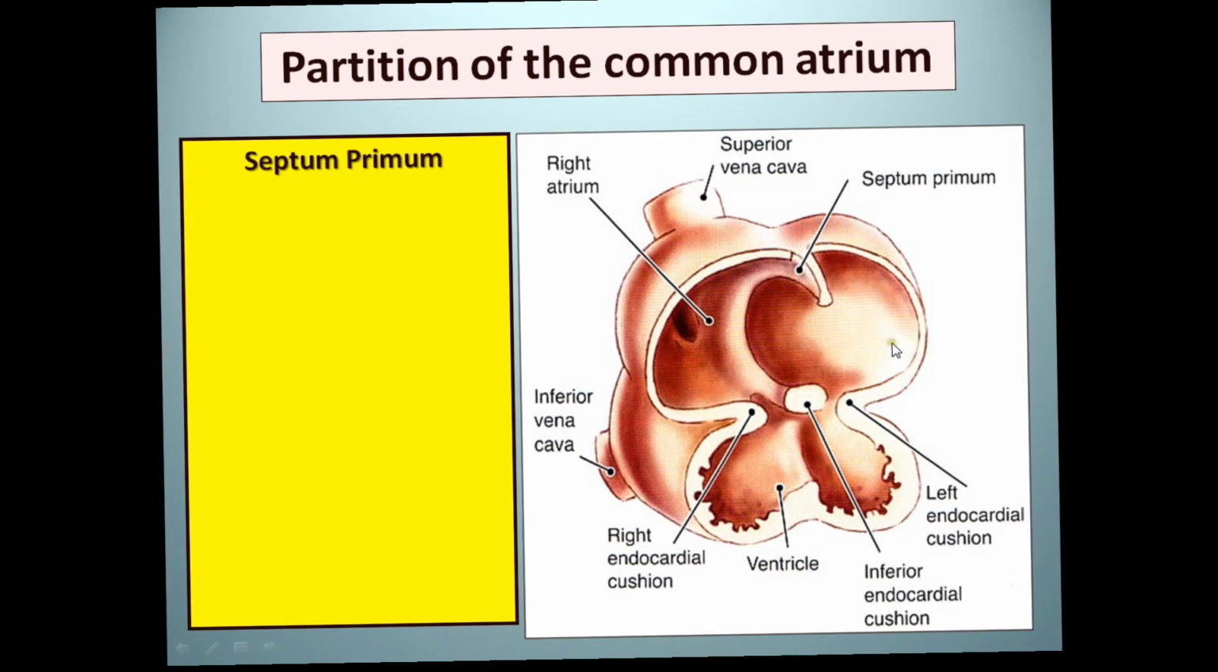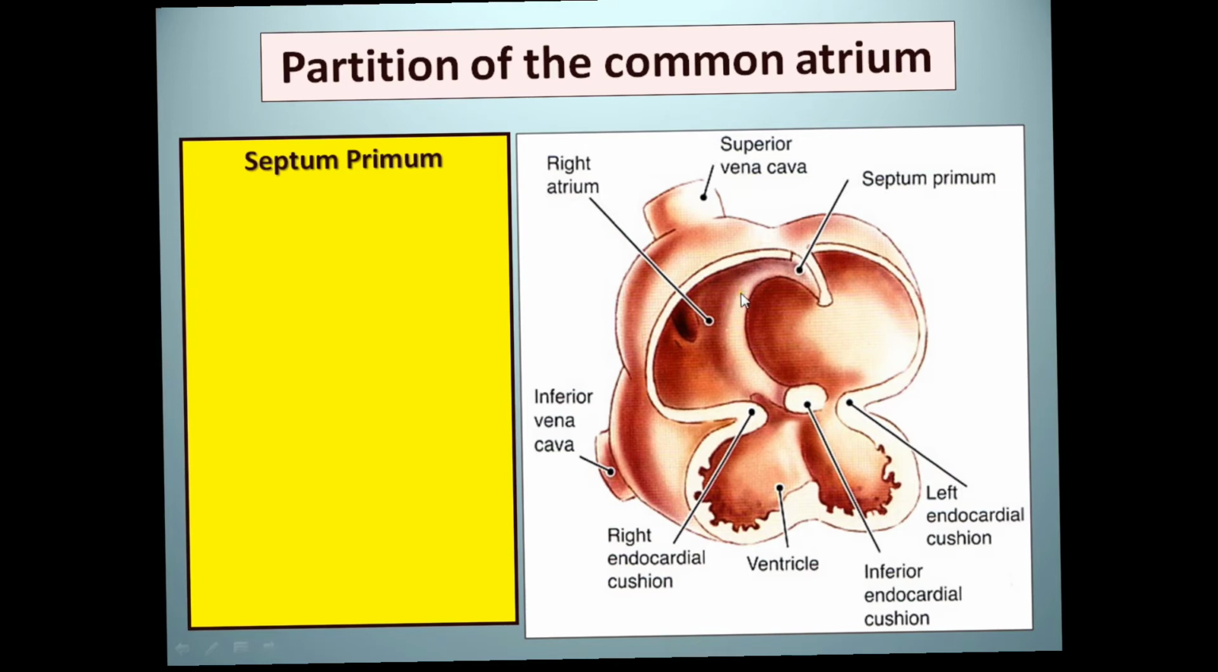So a hole persists initially between the two atria, and that is called the ostium primum. The descending septum is the septum primum, and the initial opening in the septum primum is called the ostium primum. But when this septum primum completely reaches and closes that opening, another opening arises because of apoptosis in that septum, and that is called the ostium secundum.